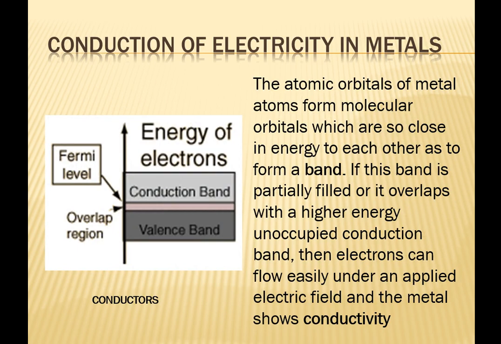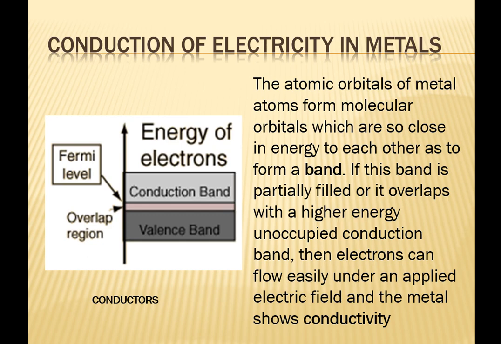If we talk about the conductivity in terms of band theory, we can see the atomic orbitals of atoms form molecular orbitals. This molecular orbital concept you can correlate with molecular orbital theory, which you have read in the chapter of chemical bonding in class 11th. Atomic orbitals, there you have learned, combine to form molecular orbitals. Those molecular orbitals are so close in energy to each other that they form a band.